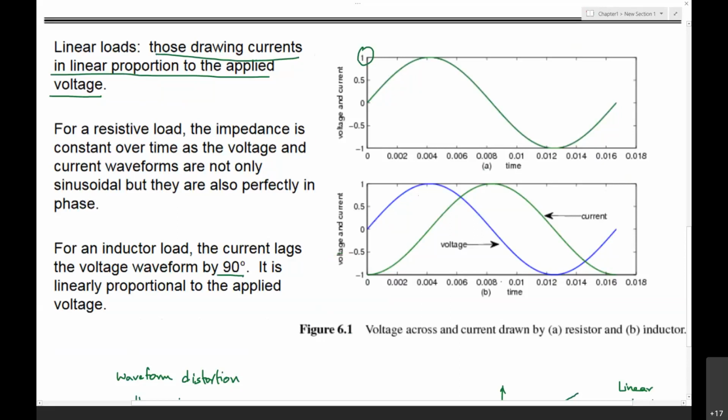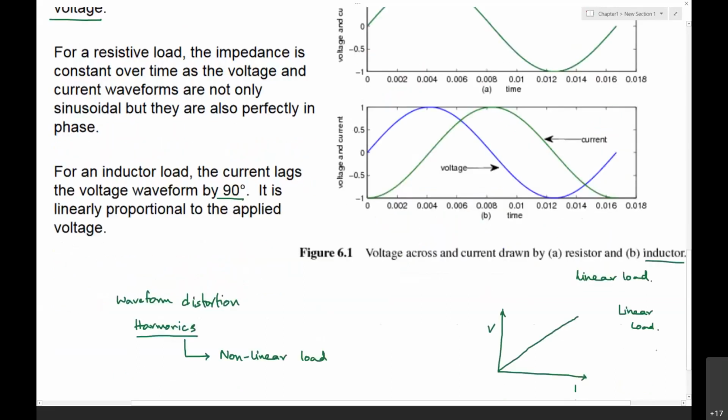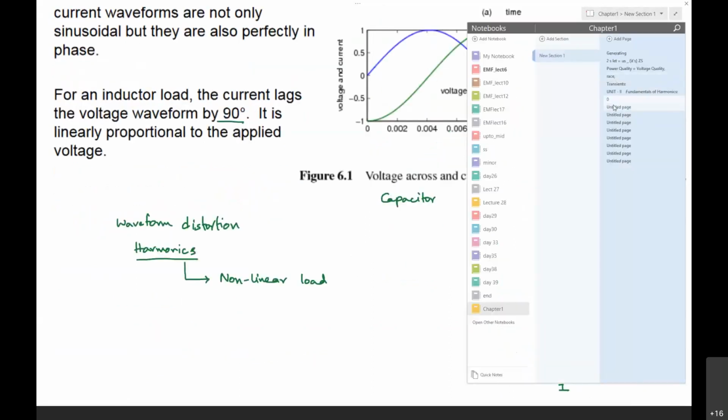The inductor is also a linear load. Even the capacitor is a linear load. When you see the voltage and current waveforms, the current will be leading the voltage waveform by 90 degrees, and it is linearly proportional to the applied voltage.